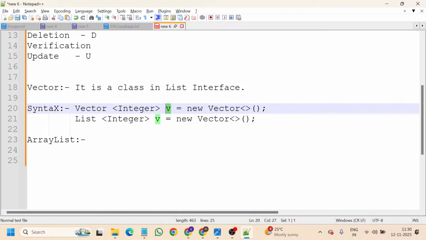And Vector, this is the class name. No generics are being passed. No need to pass. If you want to pass, of course you can pass String here. But no need. Why? Because you already mentioned String in the starting. But I recommend don't pass the generics again after the equals sign. No need. The same syntax is applicable for ArrayList as well. The same syntax is applicable for each and every interface.